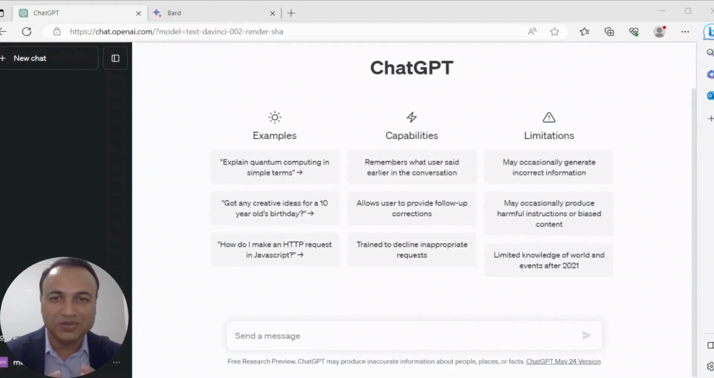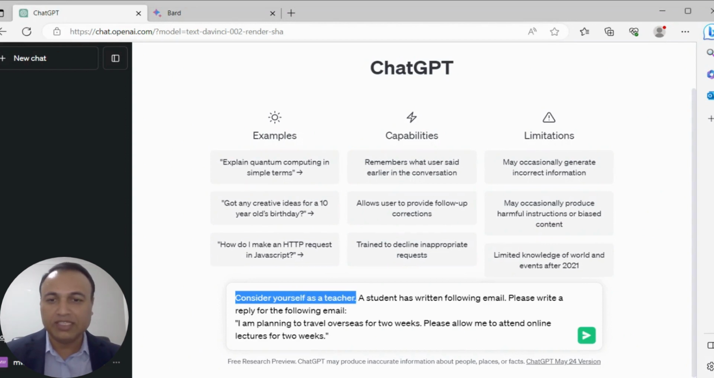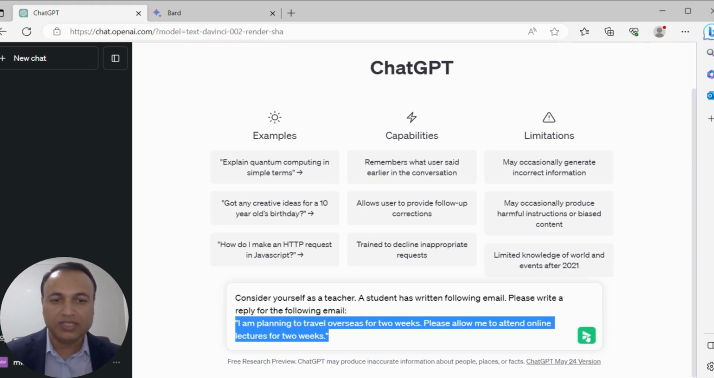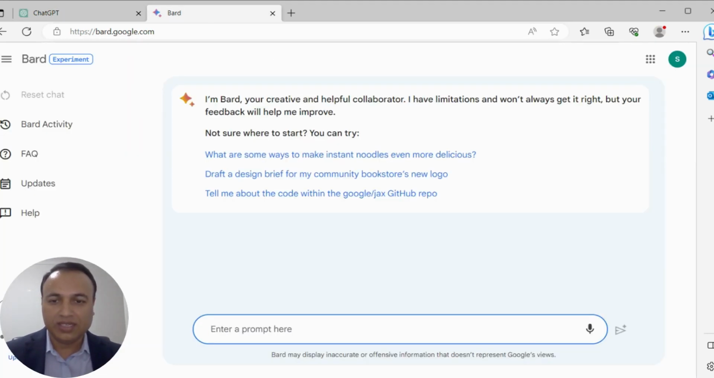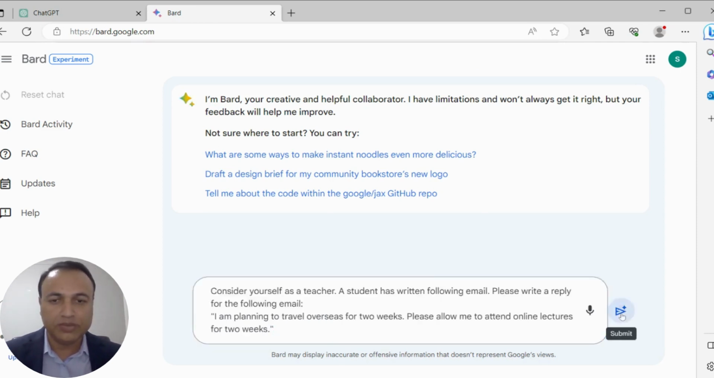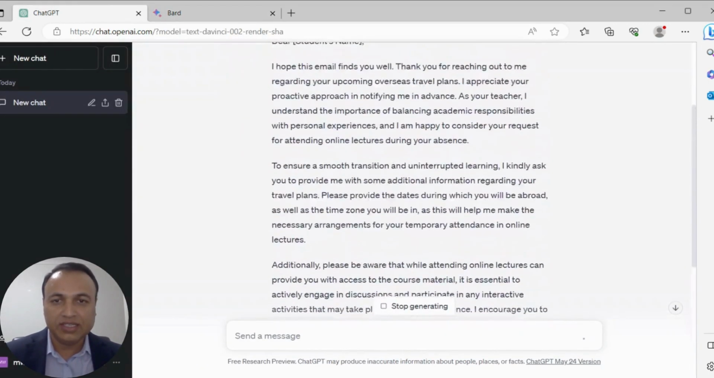In the second test case, both ChatGPT and Google Bard will act as a teacher, and both will respond to our student's email. So let's go to ChatGPT and give a prompt. In this prompt, I'm telling ChatGPT that you need to act as a teacher and you need to respond to this email. ChatGPT has started generating. I'm going to Google Bard in parallel, and I am going to give the same prompt to Google Bard. Let's go back to ChatGPT and let's see.